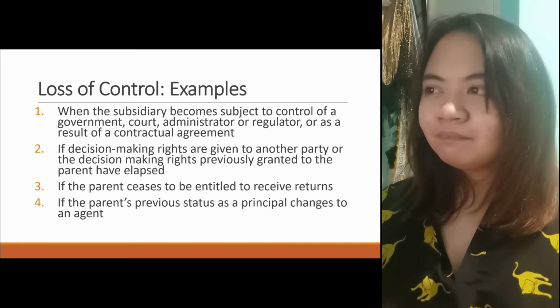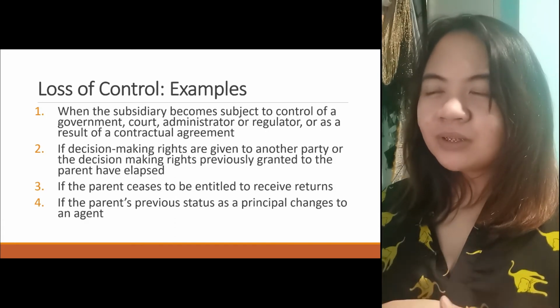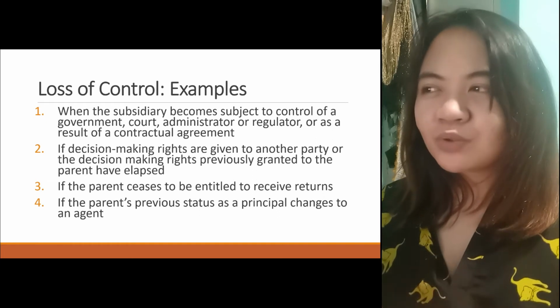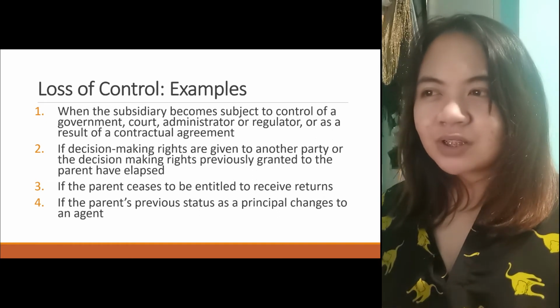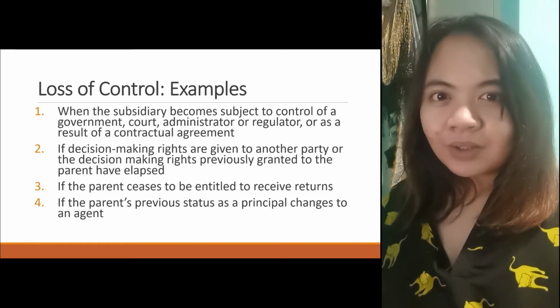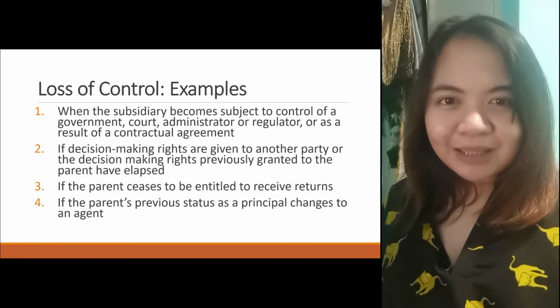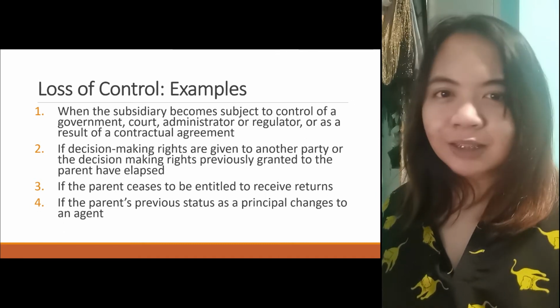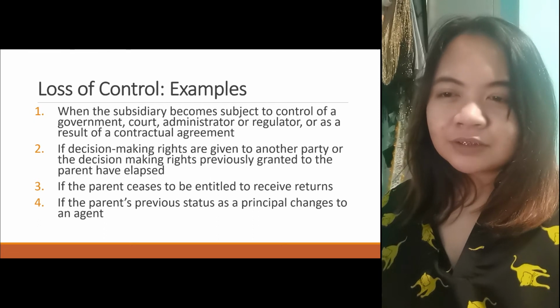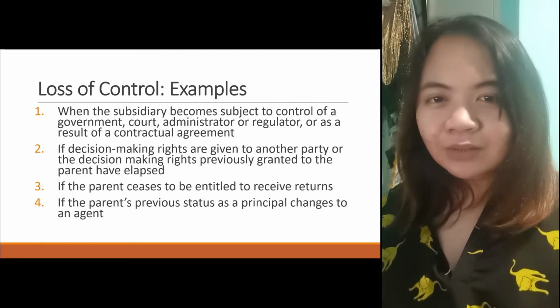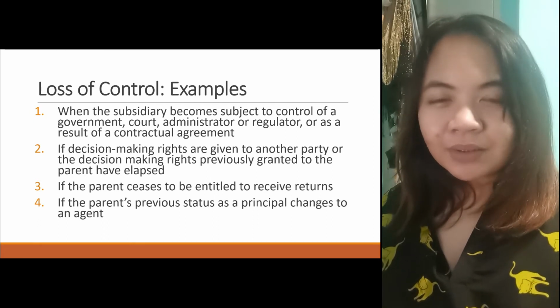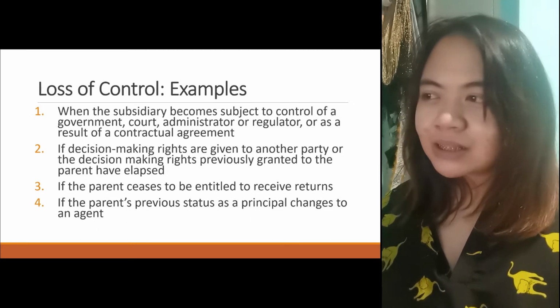Okay, ano yung mga examples? So, for example, when the subsidiary becomes subject to control of a government, court, administrator, or regulator, patay, or as a result of contractual agreement, okay? Maaring nakasuhan, maaring nire-rehabilitate or nasa bankruptcy proceedings na, liquidation proceedings na, okay?